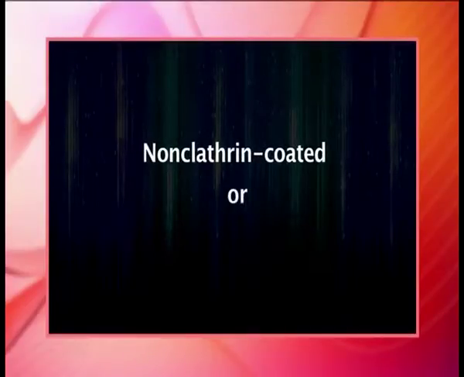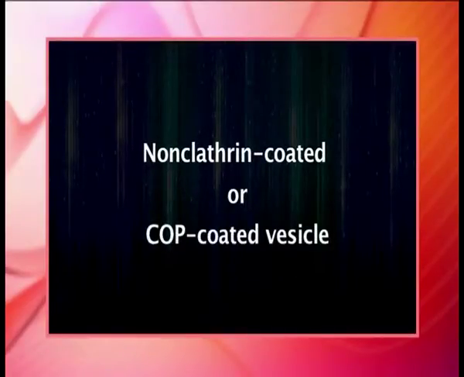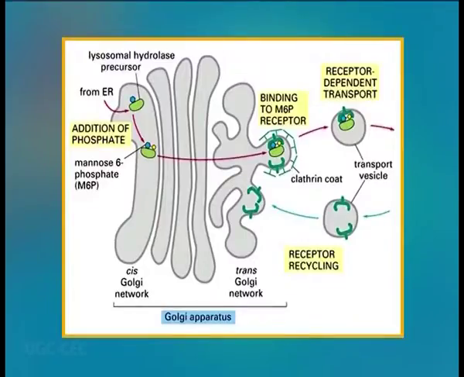These vesicles are called non-clathrin-coated or COP-coated vesicles. COP stands for coat protein. One class of these vesicles, COPII-coated vesicles, bud from the ER and carry their cargo forward along the secretory pathway to the Golgi apparatus.